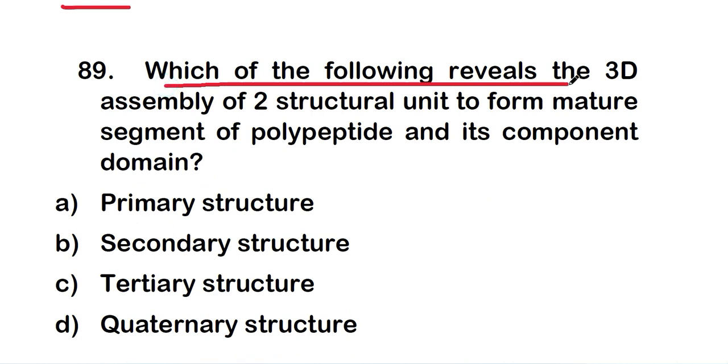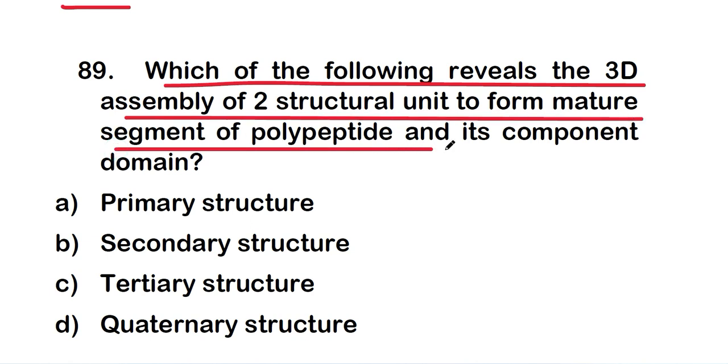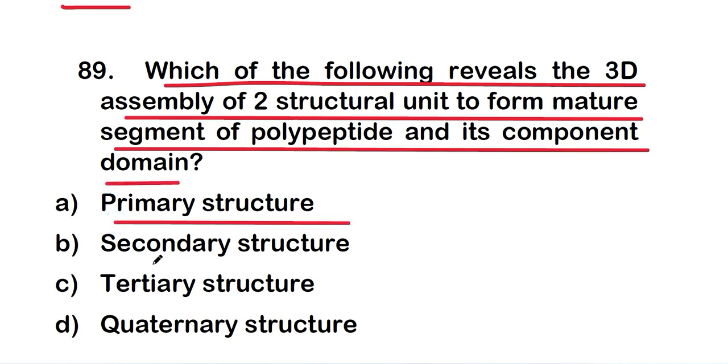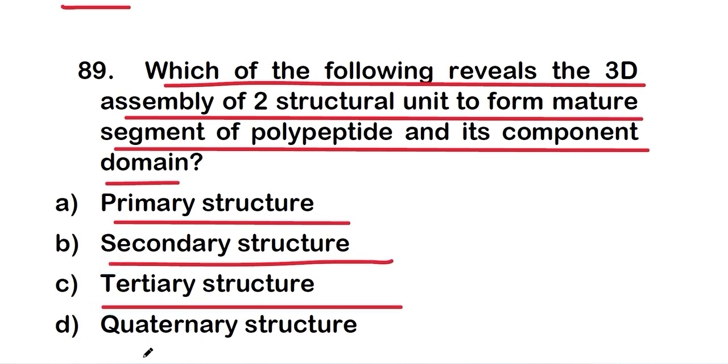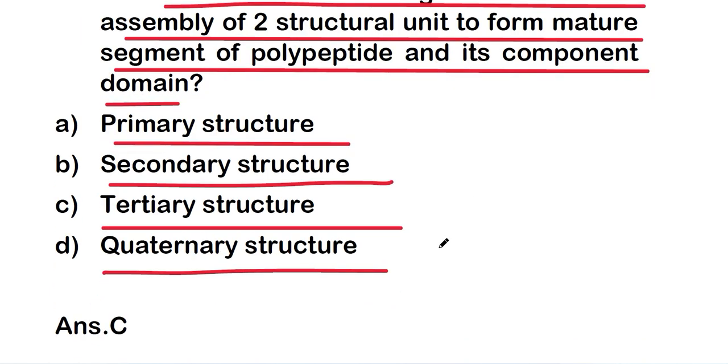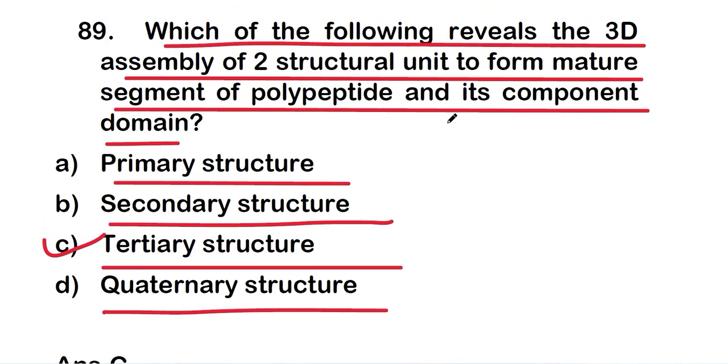Okay, so let's move on to the next one. Which of the following reveals the 3D assembly of two structural units to form mature segment of polypeptide and its component domain? The options are primary structure, secondary structure, tertiary structure, or quaternary structure. And the right one is option C, tertiary structure. So the 3D assembly of two structural units to form mature segment of polypeptide and its component domain is tertiary structure. Tertiary structure is involved with 3D assembly of polypeptide chain.